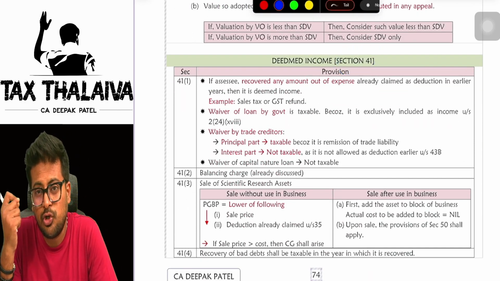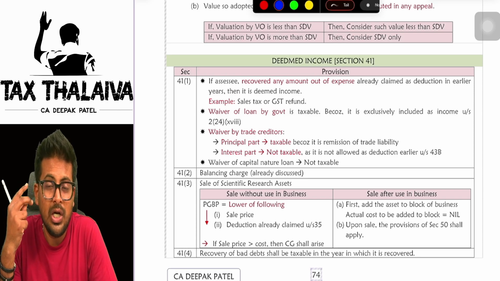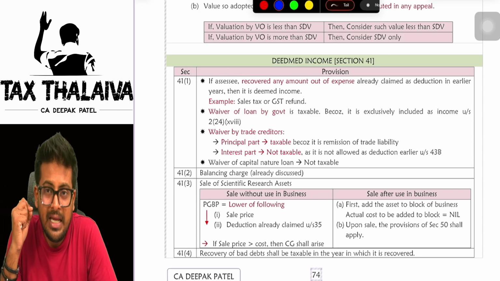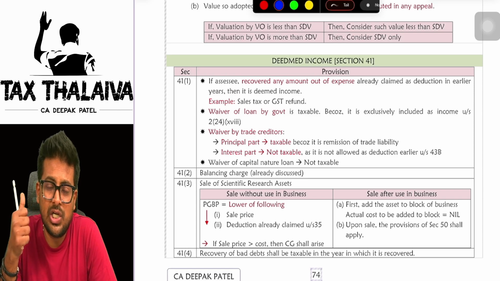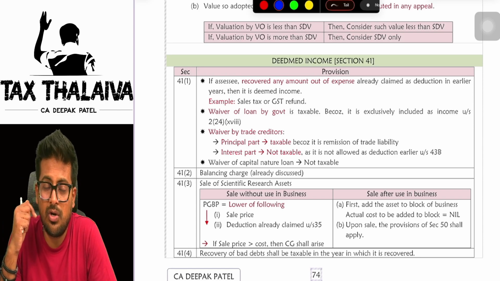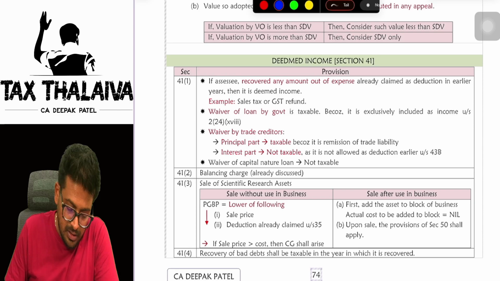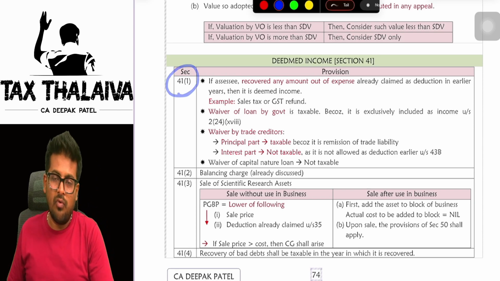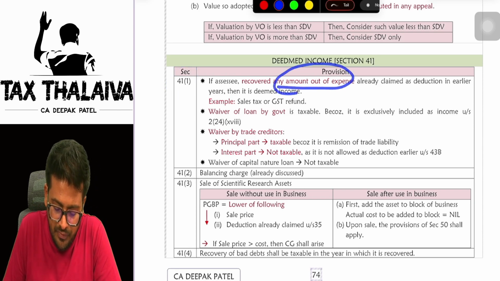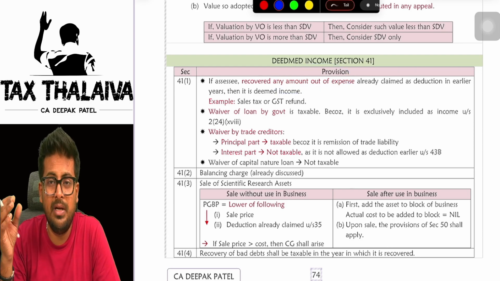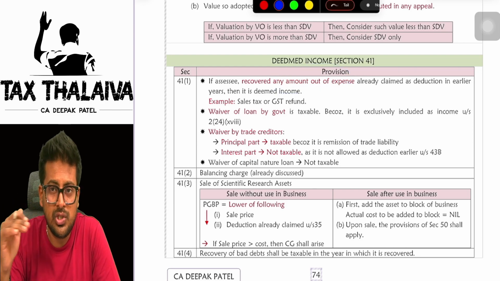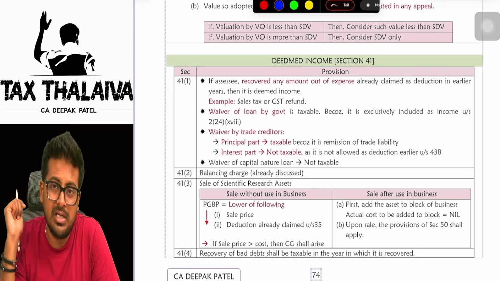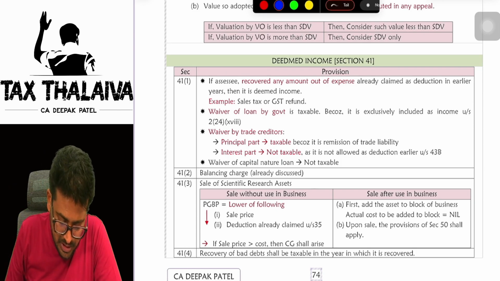If you remember, when I started the topic, I told there are two sections which speak about income under the head PGBP. One is section 28, the list of items which we saw. The other is section 41. In section 41(1), what does it say? Recovery of any amount of expenditure already claimed. Let's say, for example, GST expenditure you first showed in your books of account, but later on you got a GST refund. Then that will be considered as income.